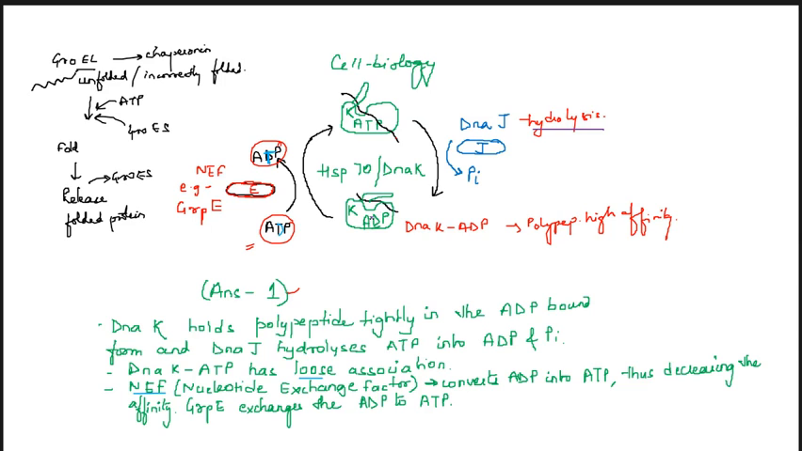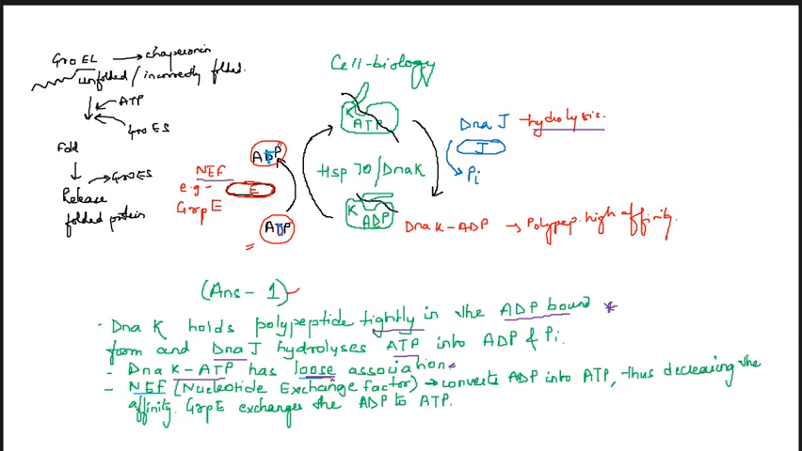Once folding is done, this ADP will be exchanged with ATP by nucleotide exchange factor. So DNA-K is holding the polypeptide tightly in the ADP bound form, very important. And DNA-J is carrying out the hydrolysis. So DNA-K ATP association with the polypeptide is loose.